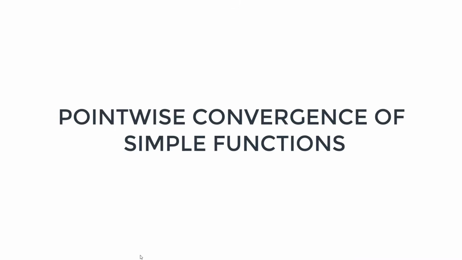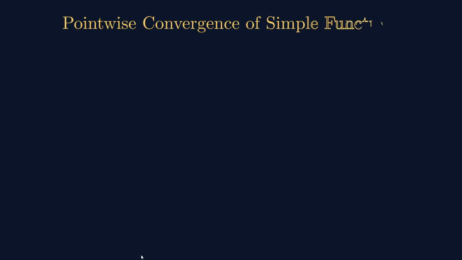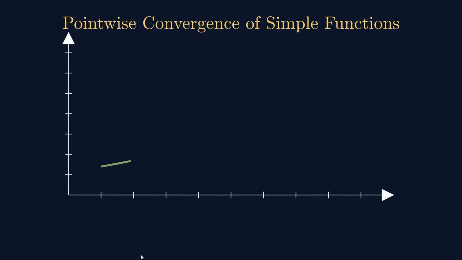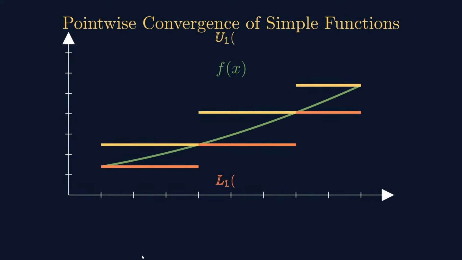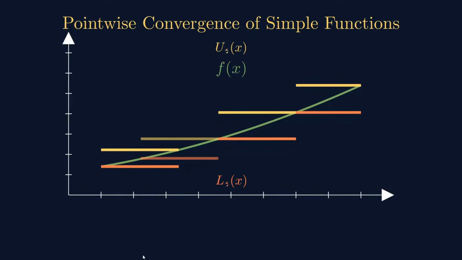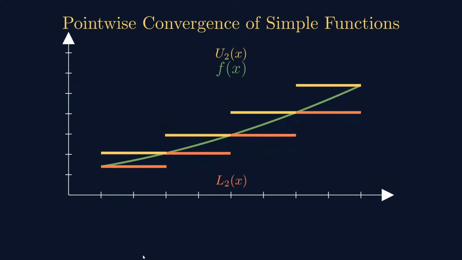Okay, so then let us see the pointwise convergence of simple functions, a graphical visualization. Let's say this is the graph of the function, and this is LKx and UKx, U1x, L1x. Then if you refine the partition, U2x is closer to f of x, and L2x is closer to f of x.